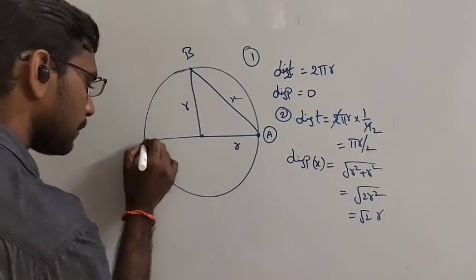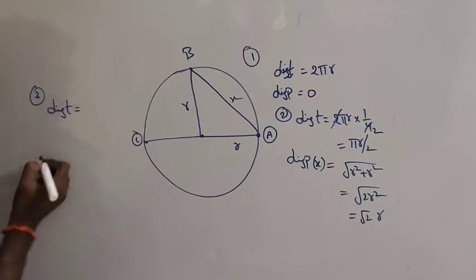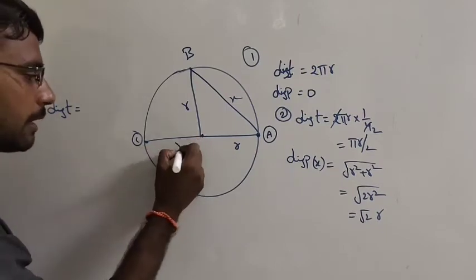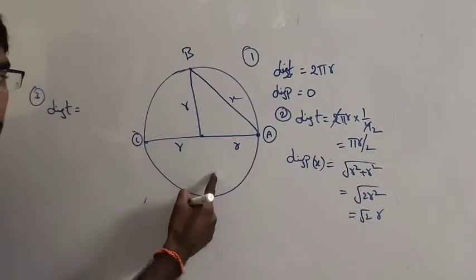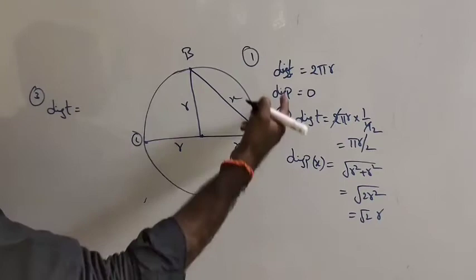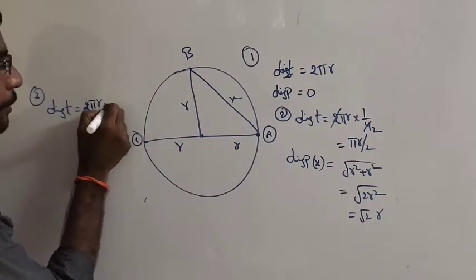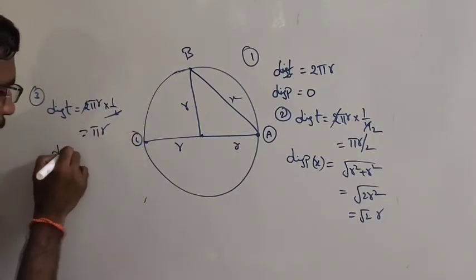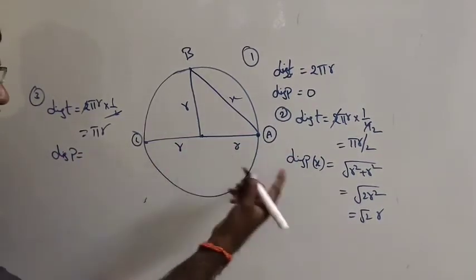What about the particular point C? What about the distance? This is displacement. Distance is half of the circumference of the circle, a semicircle: 2 pi r into 1 by 2, the answer will be pi r. What about the displacement? It is r plus r. This is a straight line, and a straight line is the shortest distance, right?